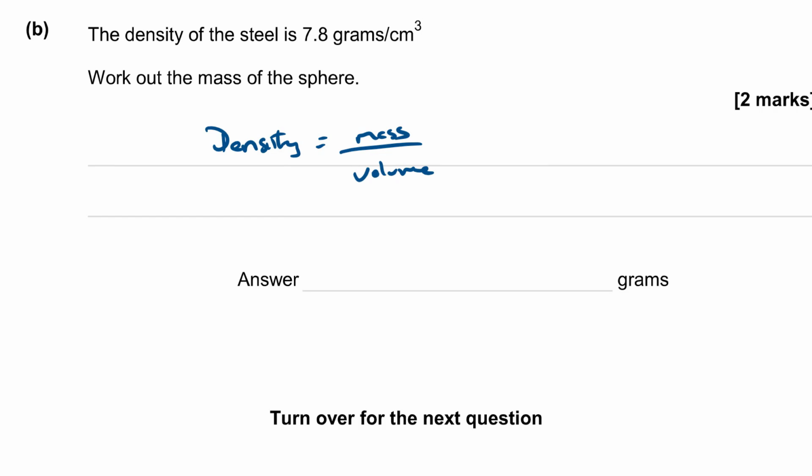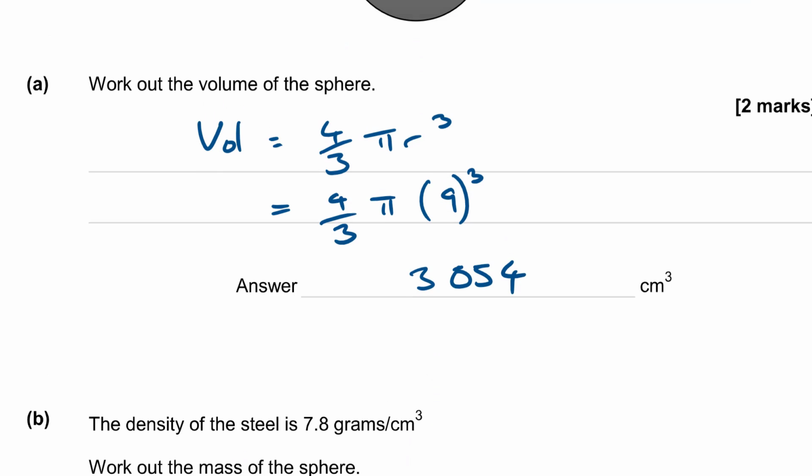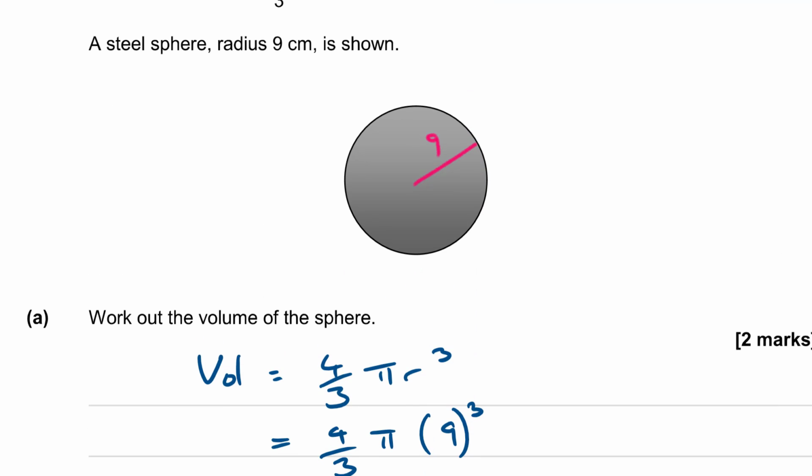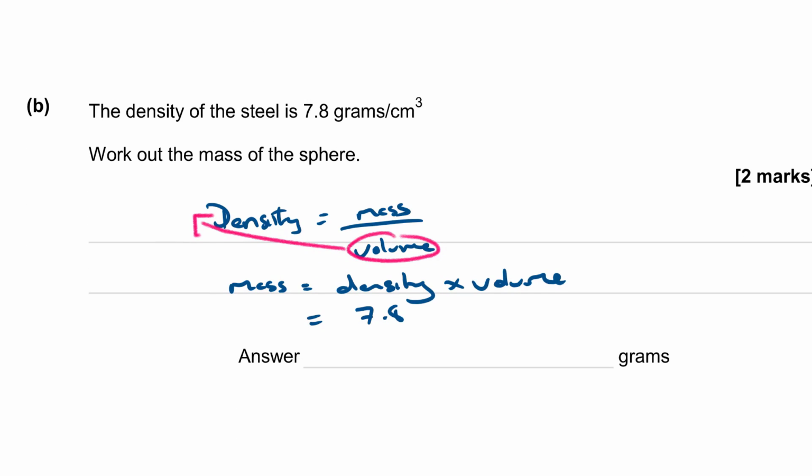So rearranging that, make mass the subject. Mass equals, we're going to take this and cross multiply it up here. So mass equals density times volume, which in this case is our 7.8 grams per cubic centimetre multiplied by, just checking the units are all the same, yeah, that's in centimetres, so 3054.